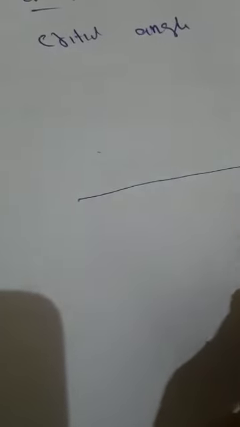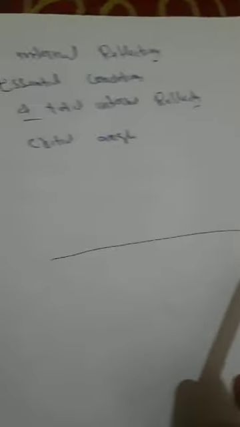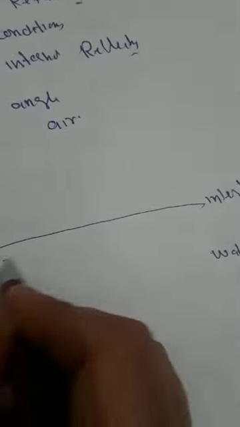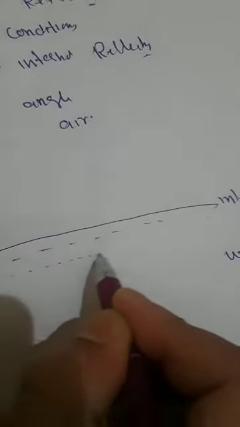Total internal reflection. Suppose this is an interface. This is an interface separating the rare medium from the denser one. Suppose the rare medium here is air, and this is water. We will write it as a dotted line. This is water. That medium is air, and this is water.